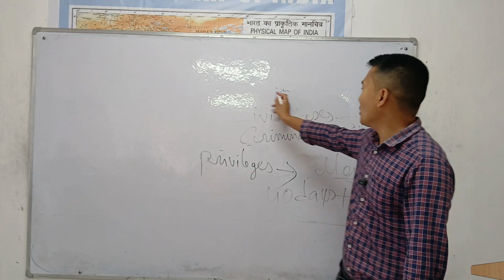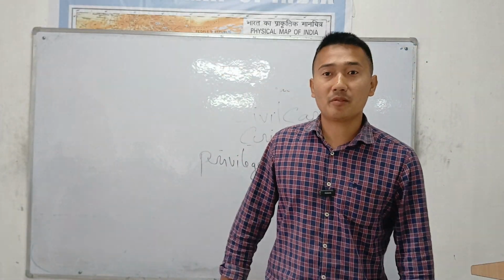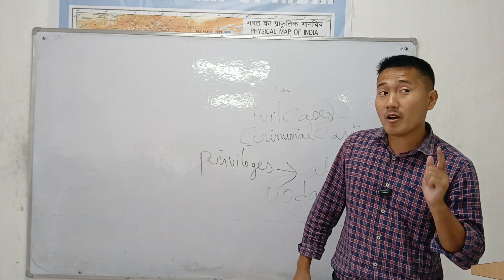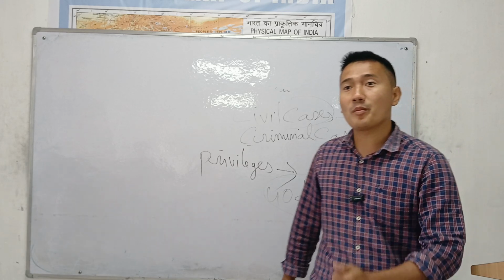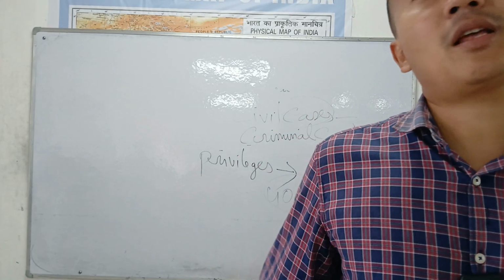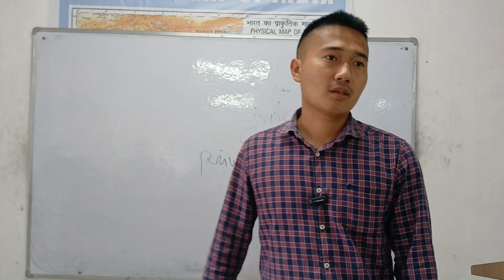One more thing: I'm talking about only civil cases. In criminal cases, they will be arrested immediately. Civil cases mean being unable to pay taxes, minor cases, land issues. But a criminal case means a murder case, and they will be arrested immediately. Or it might be preventive detention: if an MLA or member of the parliament is found going to commit a terrorist crime, he is going to be arrested. So in criminal and preventive detention cases, they will be arrested immediately. But in civil cases, no. 40 days you have to wait. Too important.